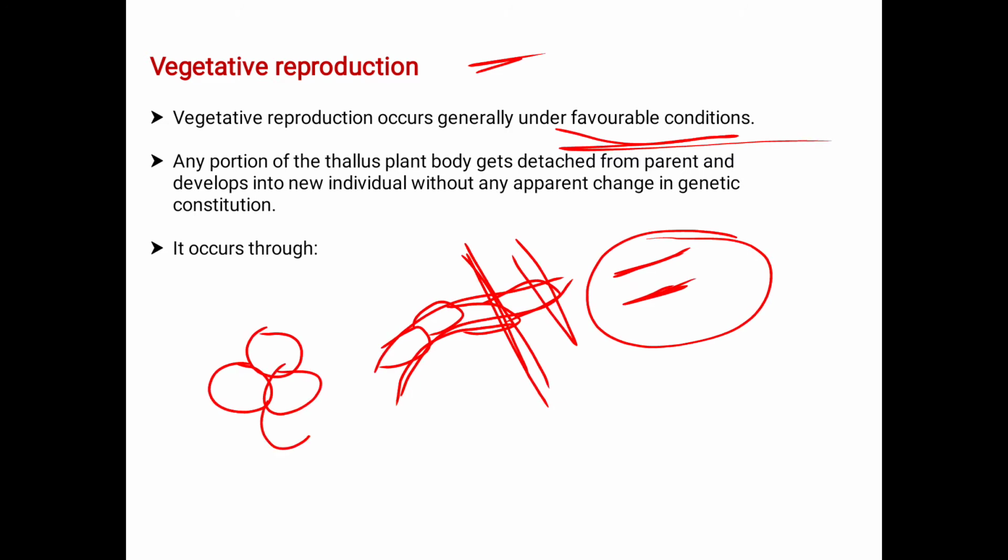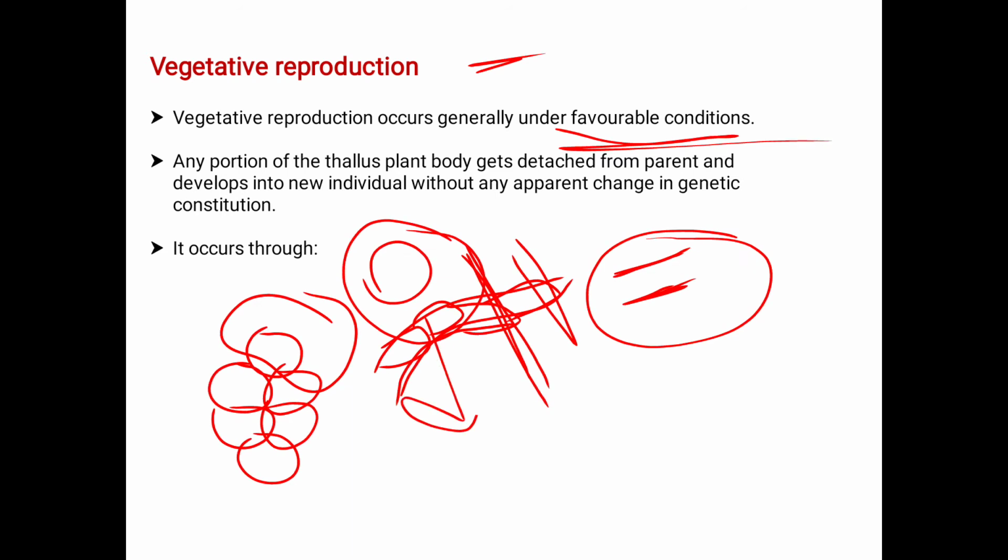See, if it is the parental thallus, and any one cell breaks down from the parent cell and separates, this single cell develops as an individual one, that is the new cell. This is called vegetative reproduction. When will it take place? It will take place when the conditions are favorable.